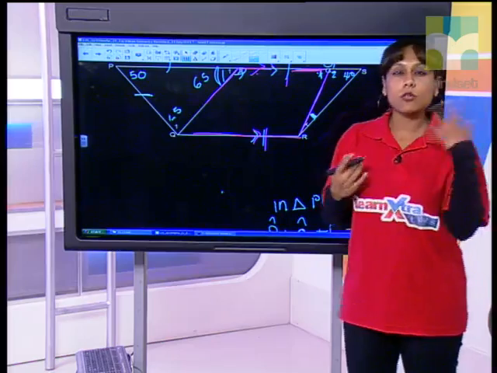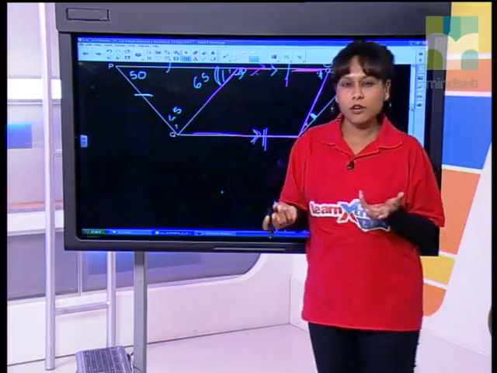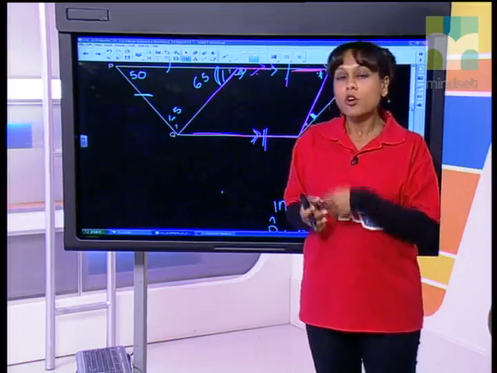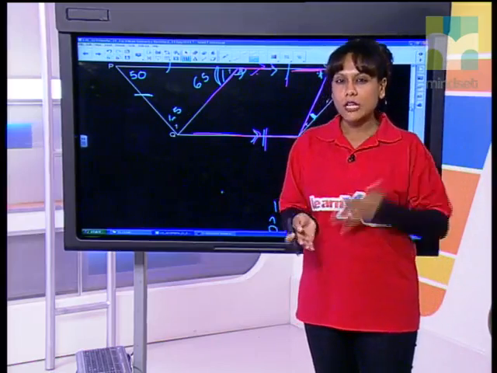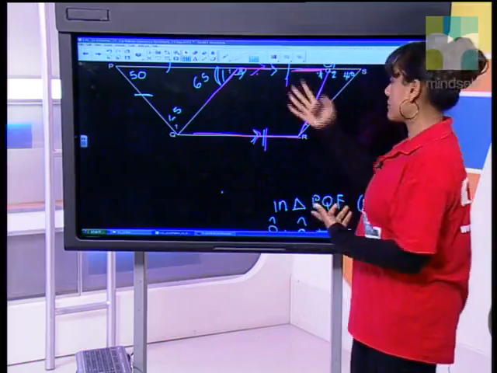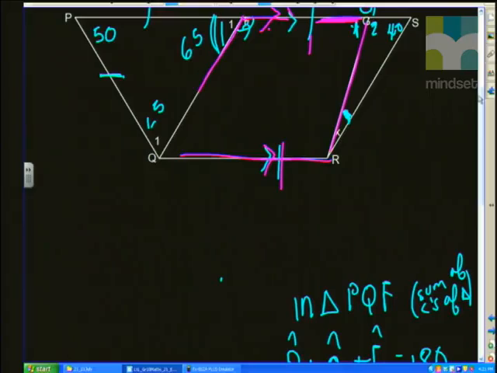Remember guys, there's all these properties you know of a parallelogram, and there's different ways to prove that a quadrilateral is a parallelogram. One of those ways is to show that one pair of opposite sides is both parallel and equal. And here we don't even have to show it, it's already been given to us, so we can simply state it.